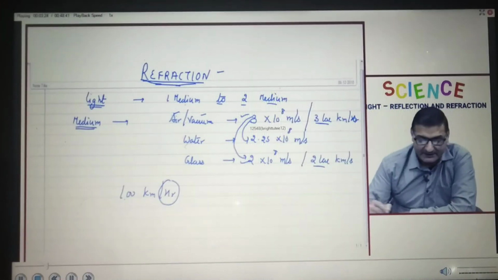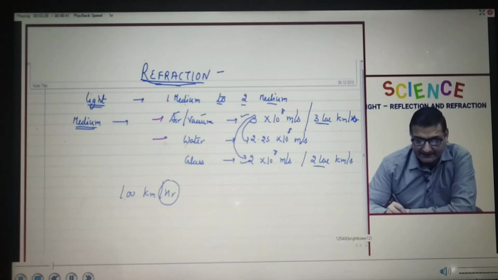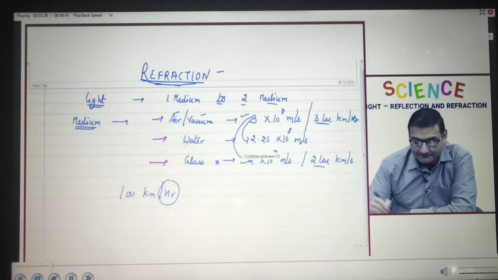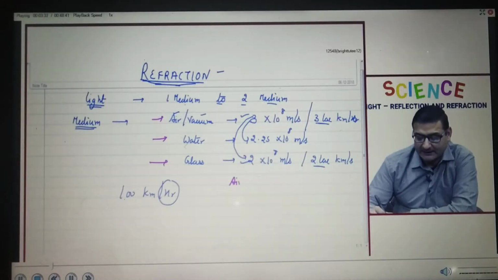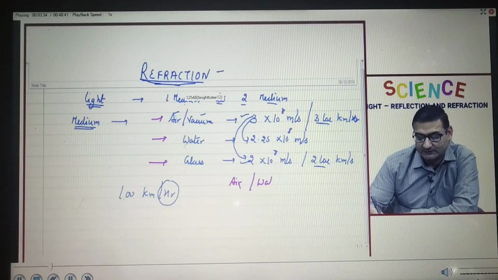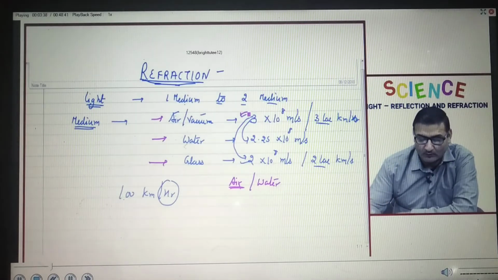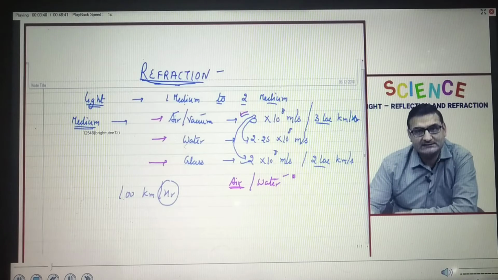Now, we have seen the speed of light in different media. When I compare two media, for example, air and water, I see that the speed of light in air is more and the speed of light in water is less.